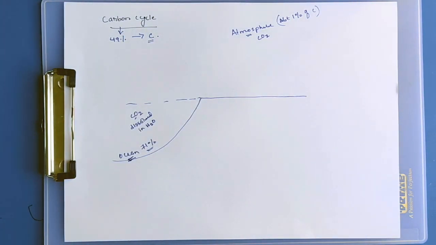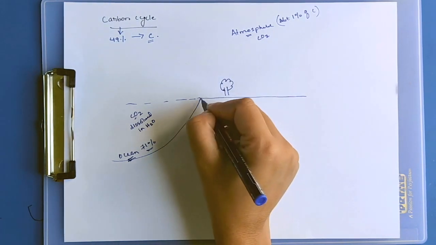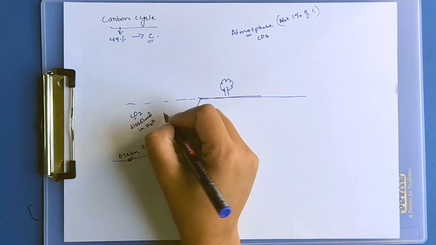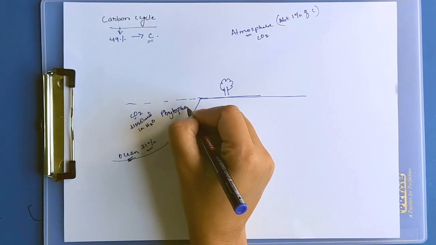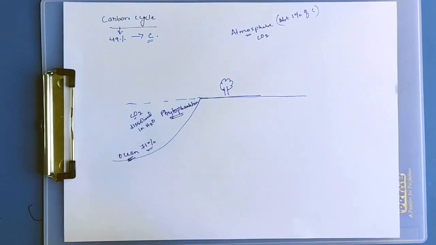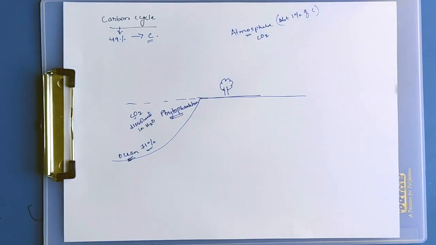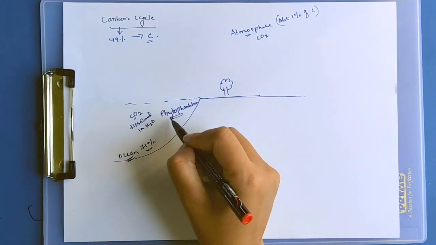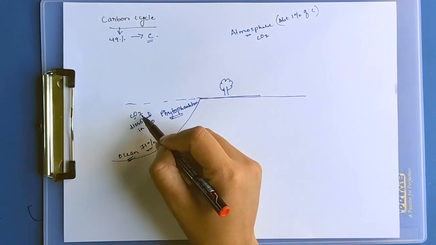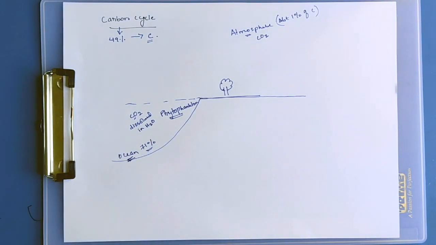In the cycle, let's say this is land, this is water. In the water there will be phytoplanktons. Phytoplanktons are minute unicellular organisms that can prepare their own food. Plants use CO2 from the atmosphere to prepare their own food, and phytoplanktons use CO2 dissolved in the water to prepare their own food by the process of photosynthesis.